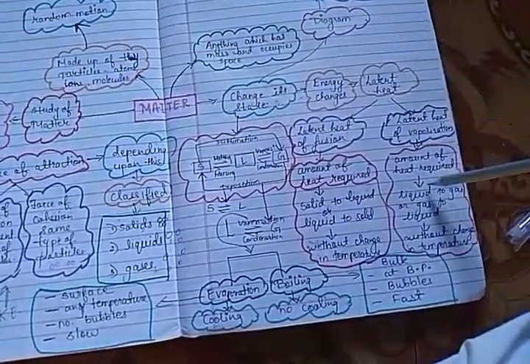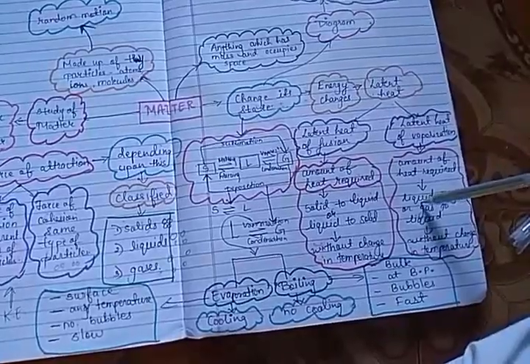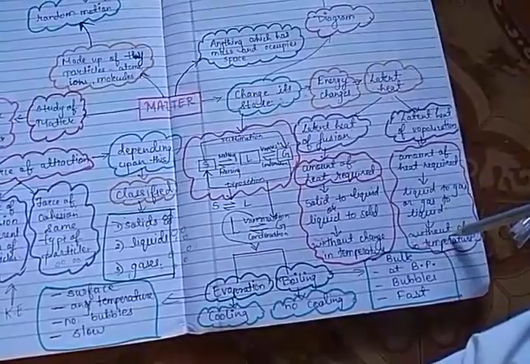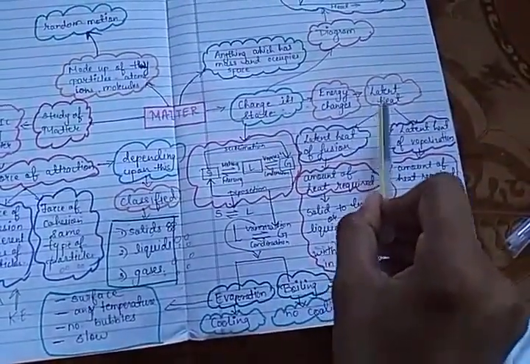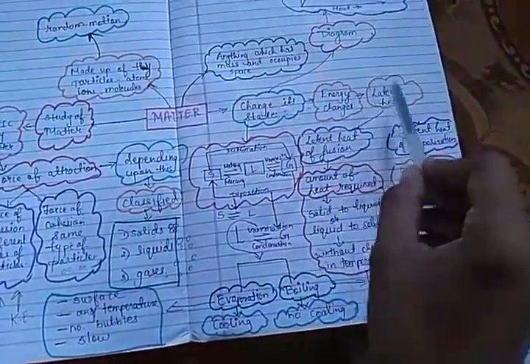Latent heat of vaporization में क्या होता है? Amount of heat required to change the state of substance from liquid to gas or gas to liquid without any change in temperature. So these are two types of latent heat which are involved when the substance changes its state, when the energy is changed.